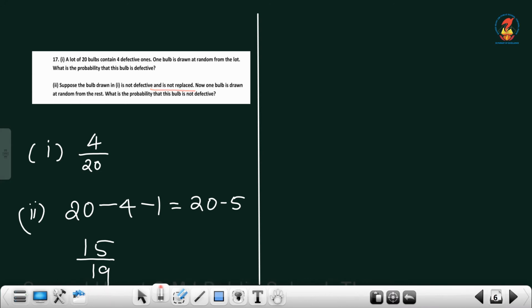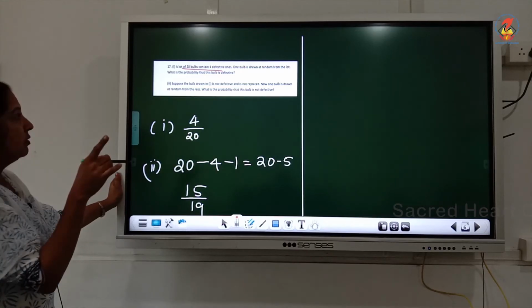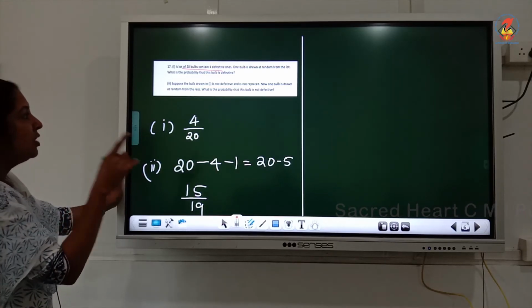Then, suppose a bulb is drawn, it is not defective and is not replaced. That means we have taken out a good bulb, and one bulb is drawn at random from the rest. What is the probability that this bulb is not defective? 4 are defective, that means 16 are good.